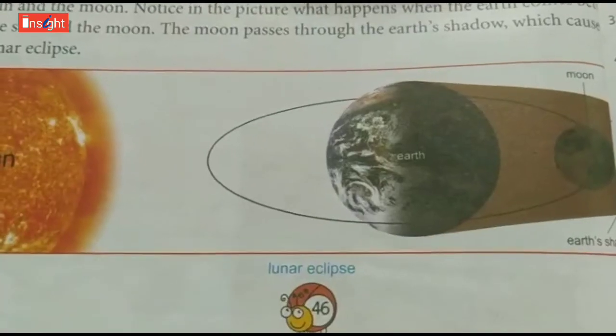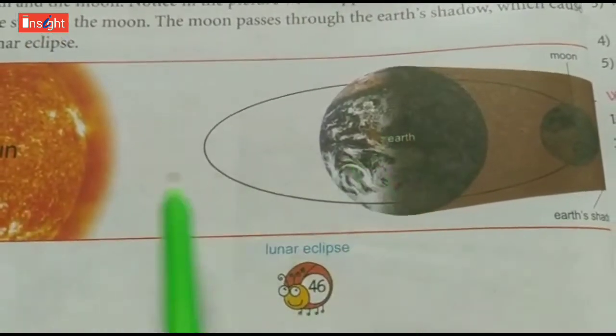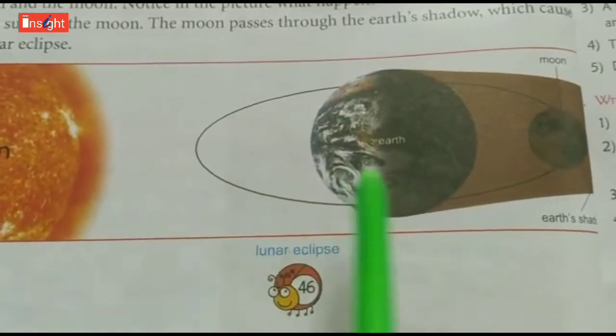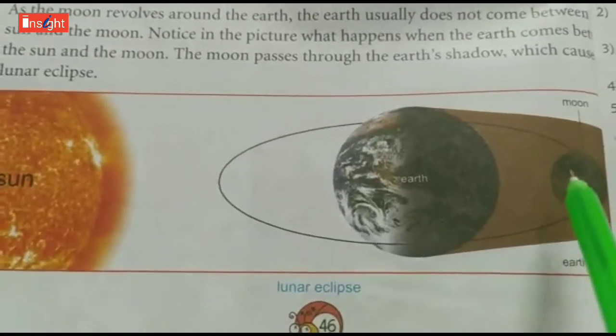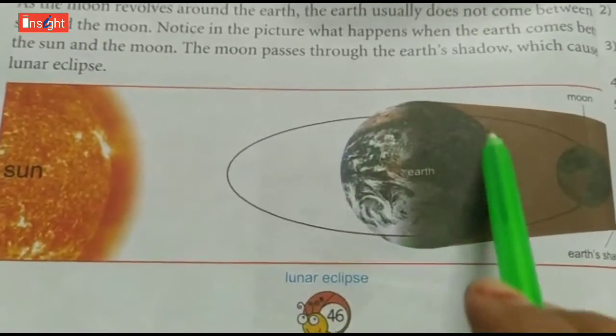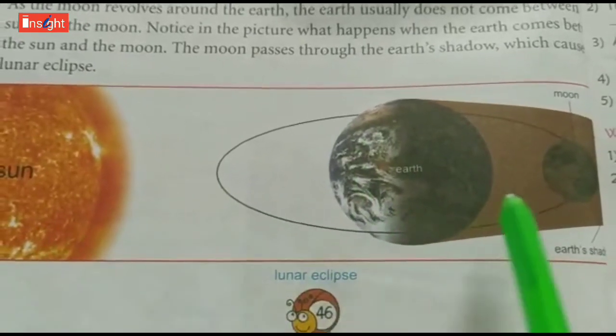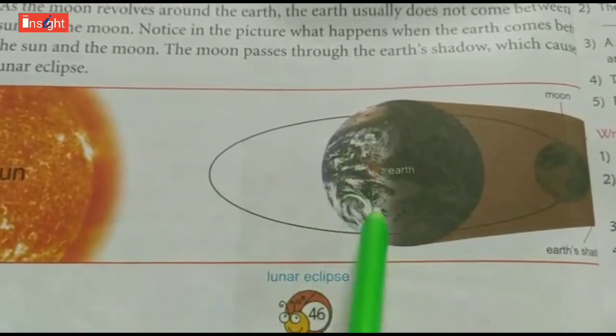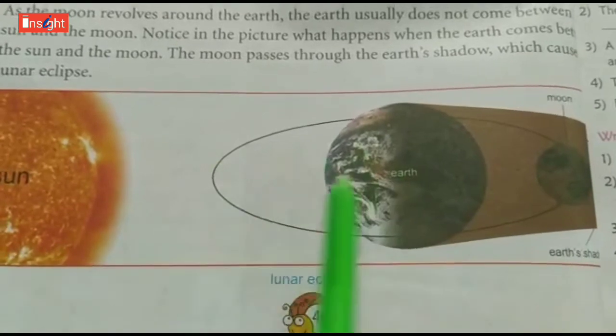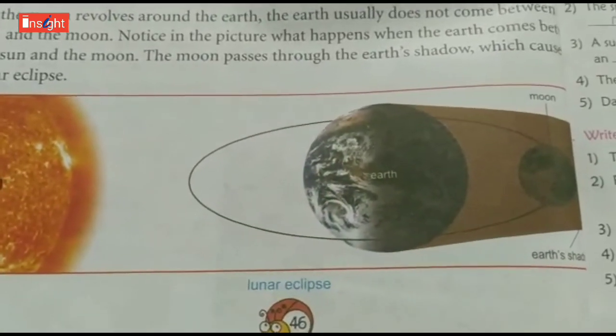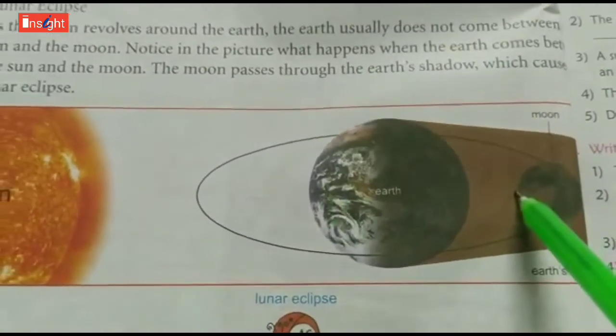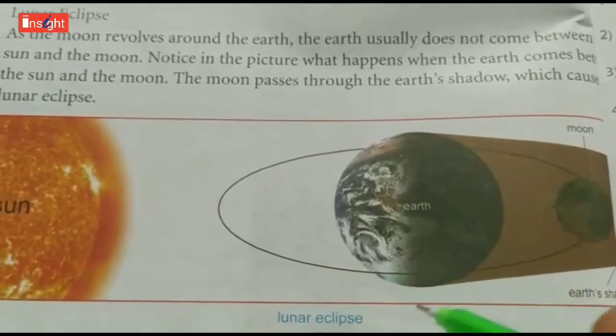Here you can see the earth is coming in between the sun and the moon, and the moon has to pass through the earth's shadow. When the earth comes in between the sun and the moon, it is also blocking some of the sunlight, and the moon has to pass through the earth's shadow. That time a lunar eclipse takes place.